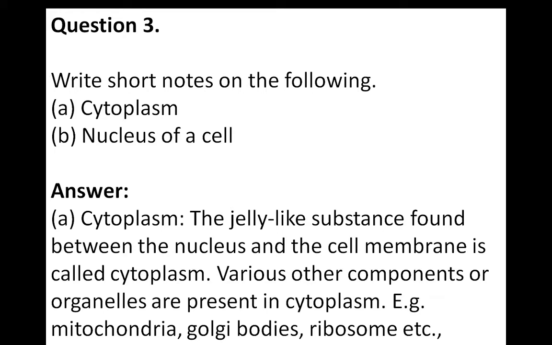In cytoplasm, if we magnify the cell, we can observe different cell organelles or different components present in the cytoplasm. For example, nucleus is an organelle of the cell. So where is nucleus located in the cell? It is in the cytoplasm. Then what else are there? Other cell organelles such as mitochondria, Golgi bodies, ribosomes, and so many others, plastids, vacuoles.